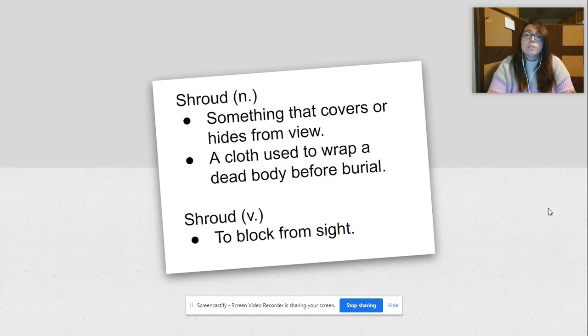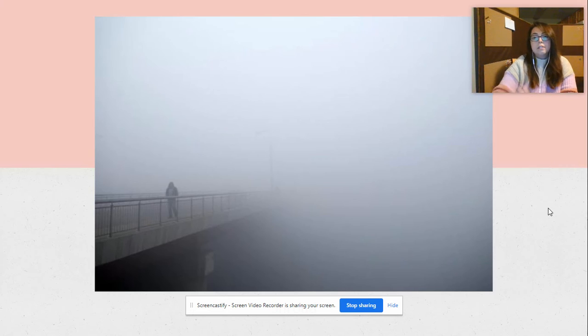So, shroud as a noun is something that covers or hides from view. A cloth used to wrap a dead body for burial. Shroud as a verb can mean to block from sight. So, here you can see that the fog is shrouding the bridge. You can't see it, it's hiding it.